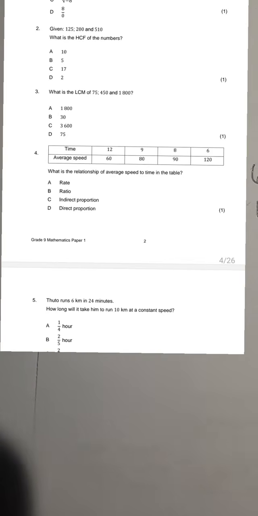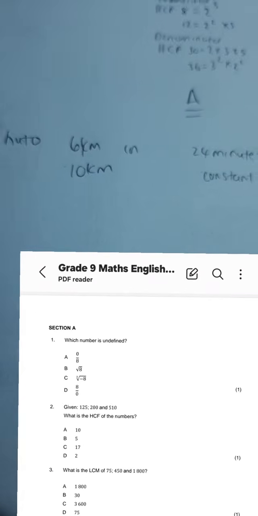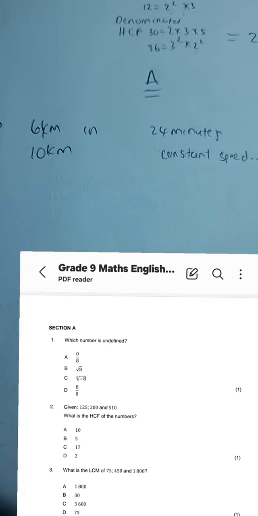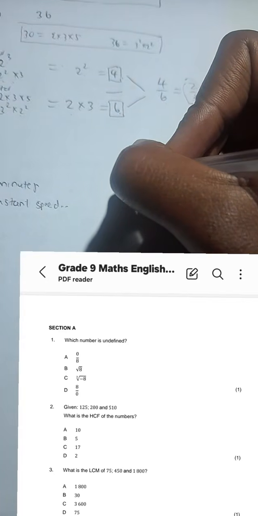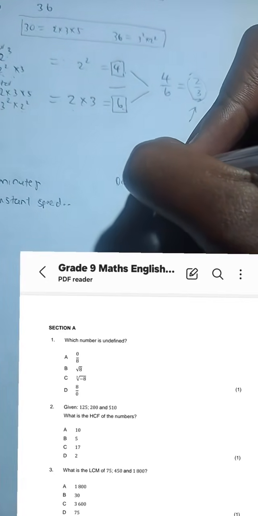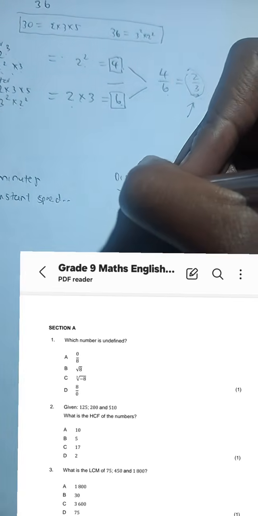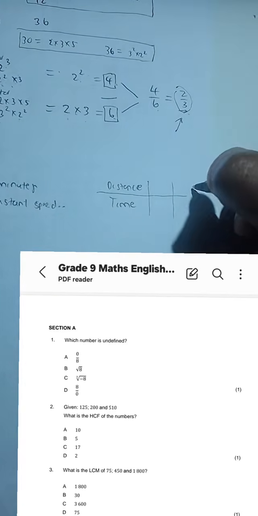I hope that makes sense. Now, guys, there are 2 ways of looking at this question, depending on who you are. Some people will look at this and see that there's distance as a quantity, and there's time, so they can tabulate this.